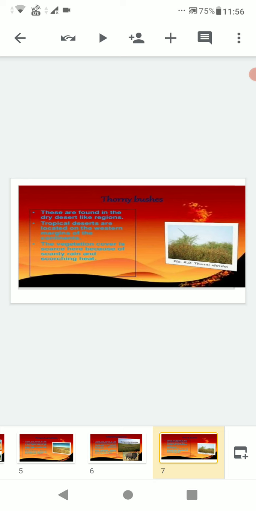Then thorny bushes. These are found in dry desert-like regions. Tropical deserts are located on the western margins of the continents. The vegetation cover is scarce here because of scanty rain and scorching heat.